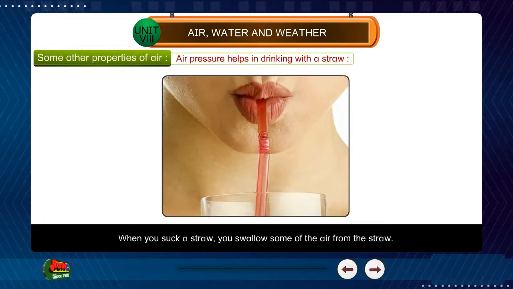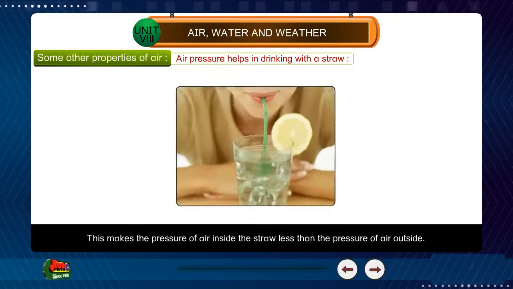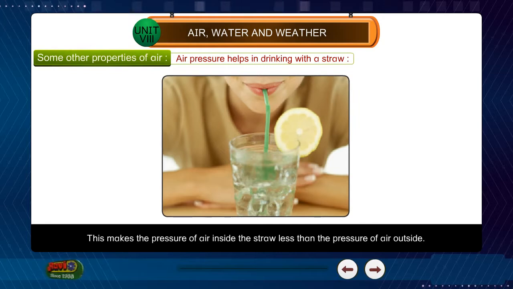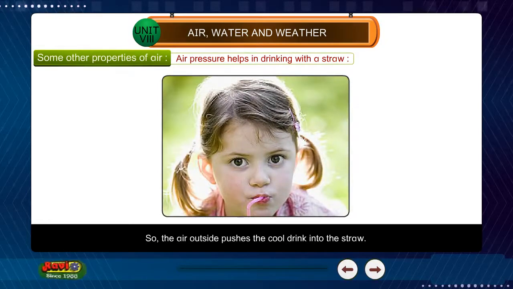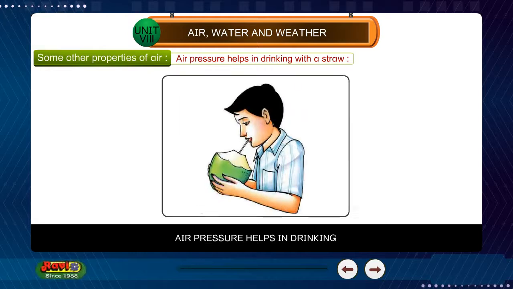When we suck on a straw, we draw out some of the air from the straw. This makes the pressure of air inside the straw less than the pressure of air outside. So, the air outside pushes the cool drink into the straw. Air pressure helps in drinking.